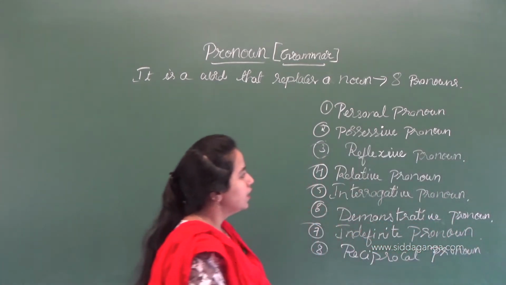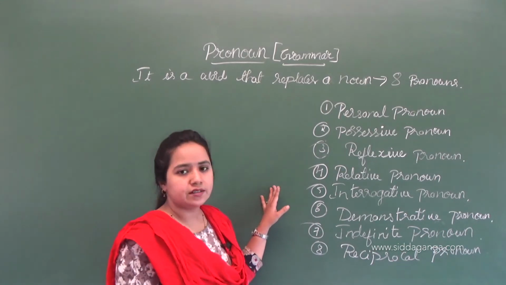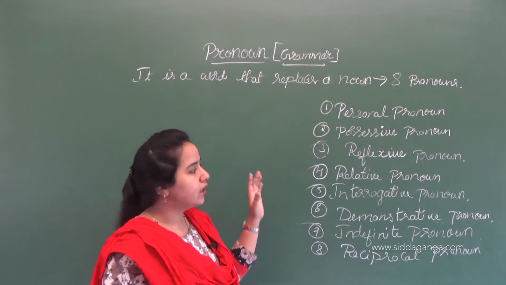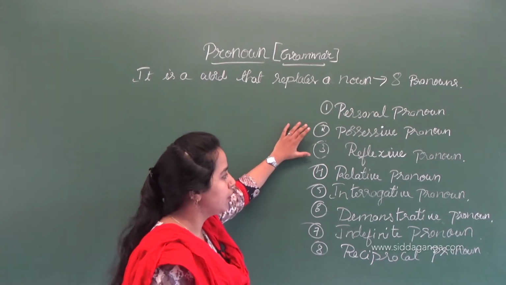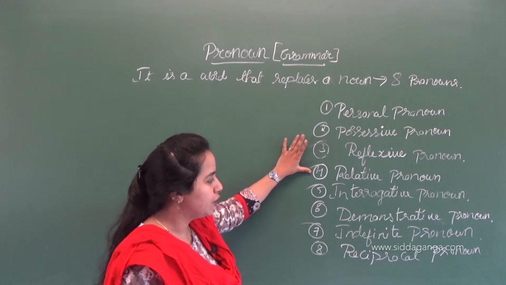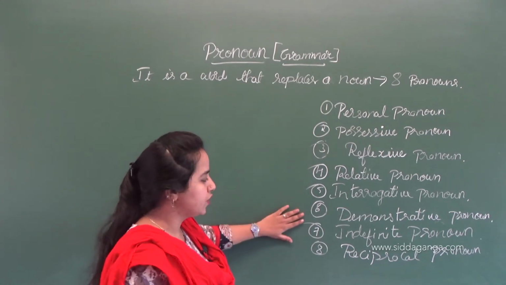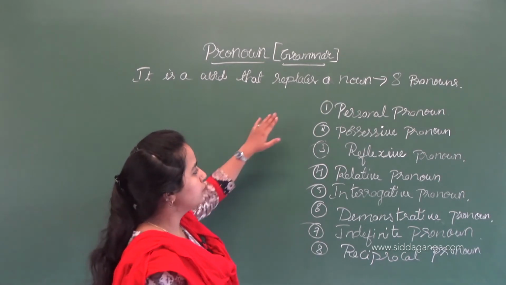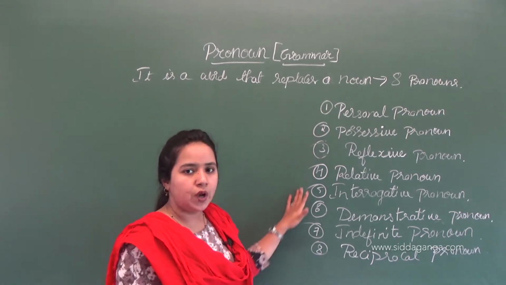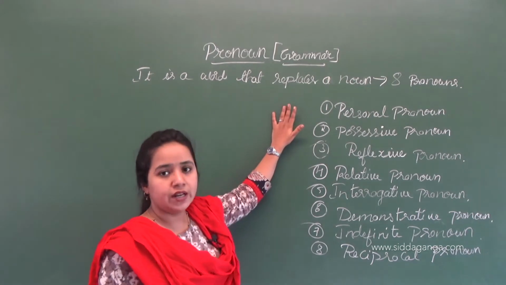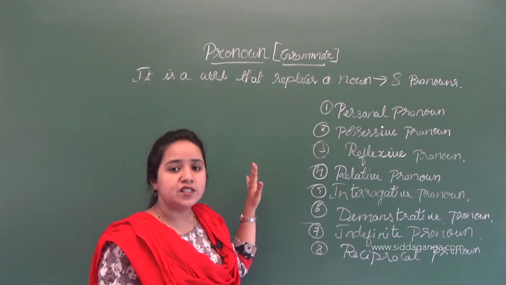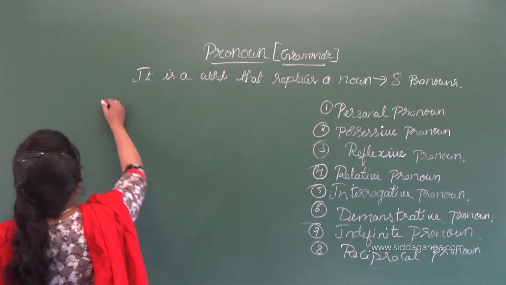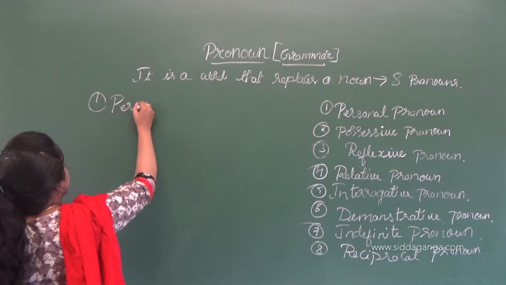So here we have 8 categories: personal pronouns, possessive pronoun, reflexive pronoun, relative pronoun, interrogative pronoun, demonstrative pronoun, indefinite pronoun and reciprocal pronoun. We are going to learn today one by one, what these pronouns are and how we use them in speaking and writing language. First I am going to talk about the personal pronoun.